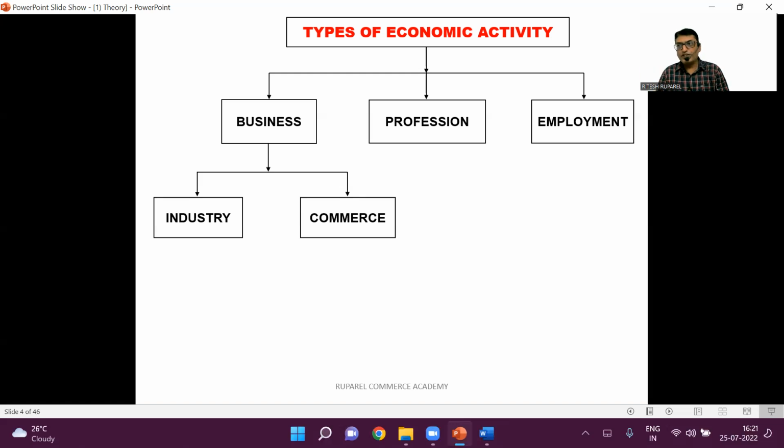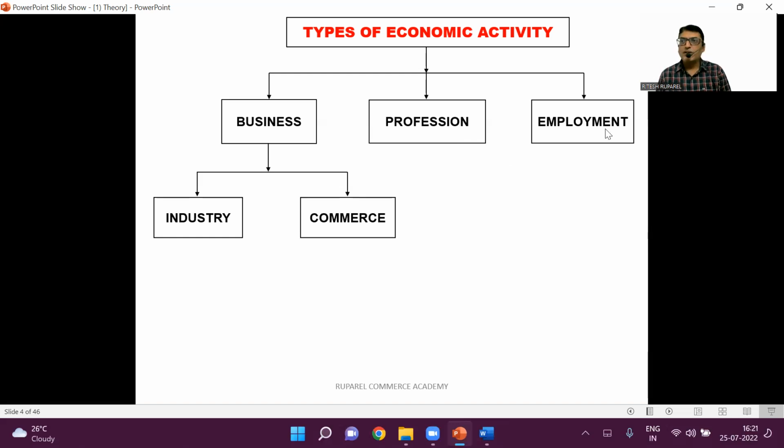So how is a doctor a professional? He has gotten a professional degree, MBBS, and he has also gotten the certificate of practice from the Medical Council of India. So a professional requires personal skill of a special and expert nature. Of course, this requires qualification and experience. Do you agree? And he recovers professional fees from the clients.